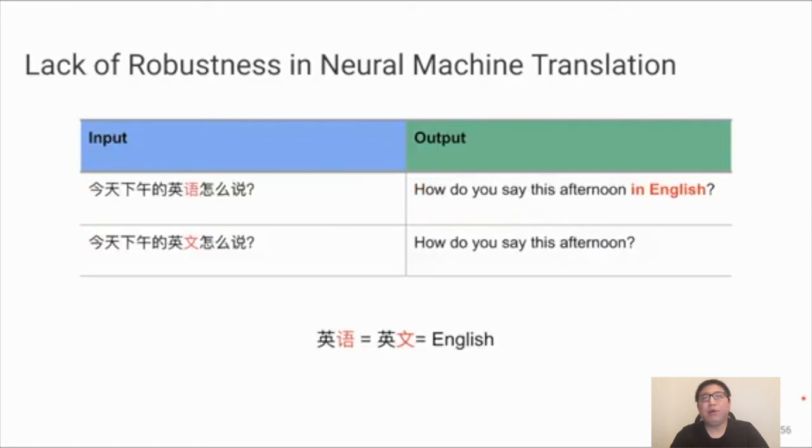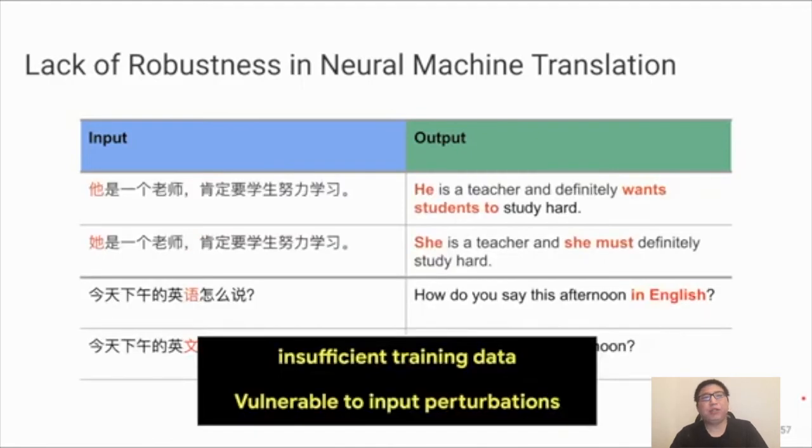Here's another example. If we change 英文 to 英语, both meaning English, the translation output can be very different. So these results demonstrate that even the best commercial translation systems are still very vulnerable to small input perturbations. Despite the fact that NMT models are already trained on millions and millions of parallel sentences, we believe this vulnerability stems from insufficient training data that fails to cover all types of perturbation.